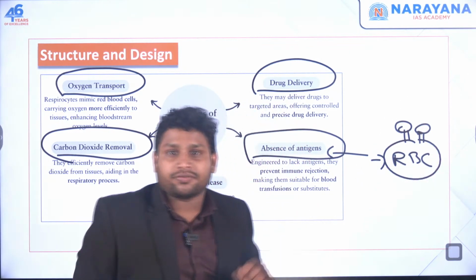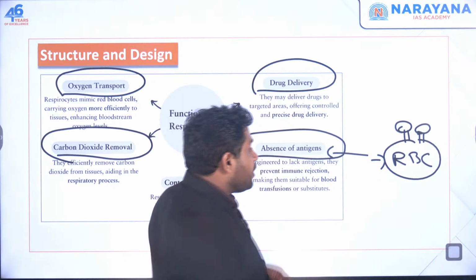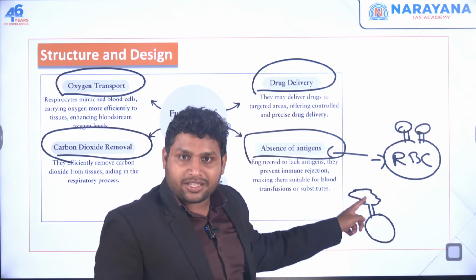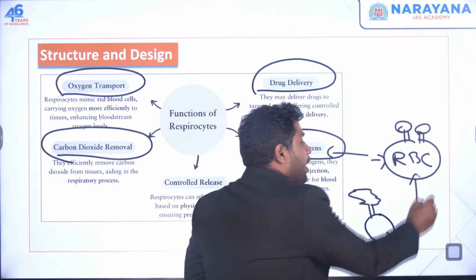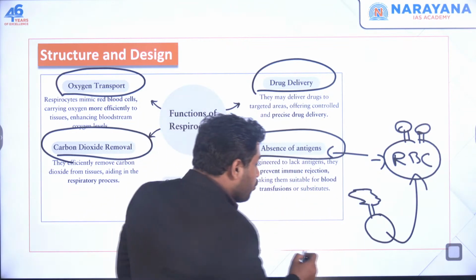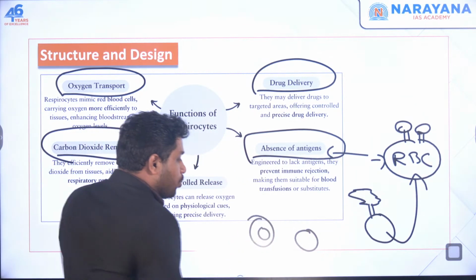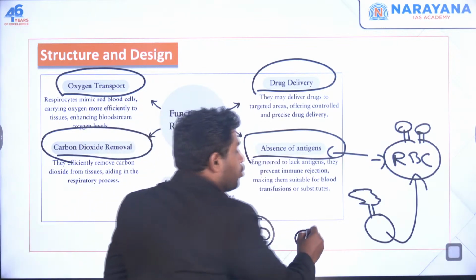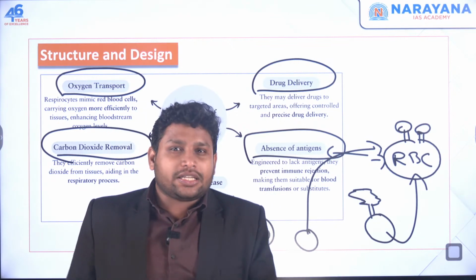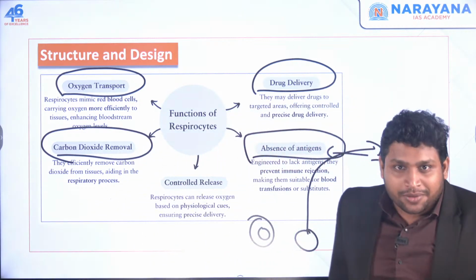So A positive, right? Now, if you give me any other blood which has a different kind of structure, let's say this kind of antigen is present on that blood. If you put this blood in my body, it will not accept it because this antigen is very different. But if you give me any blood which has no antigen, for example this O blood group, my body will accept it because there is no antigen. That's why we say blood group O is universal donor.